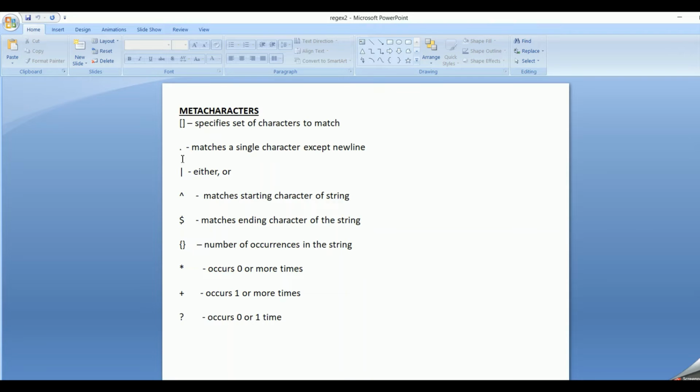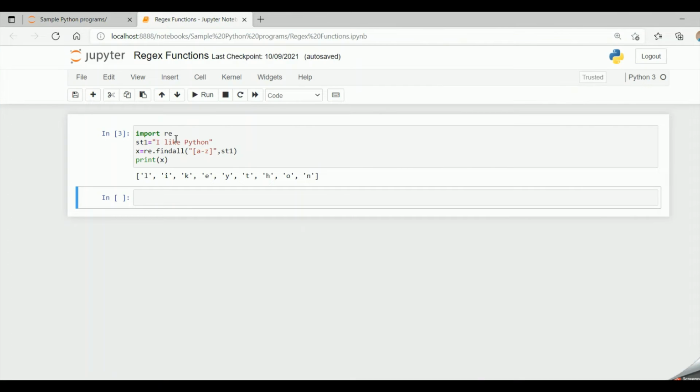Now let's go on to the dot. It matches a single character except the newline character. So for dot, I don't want the square brackets. If I give P, y, t, h, dot, dot, so I'm having two dots, and it will match any two characters except a newline character. So in the string st1, it is matching Python. That is, one dot stands for o and the other dot stands for n. So the match is found with Python.